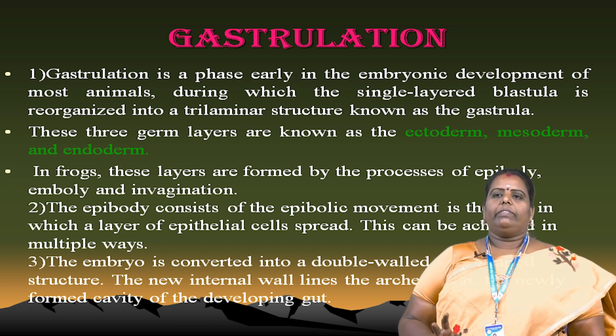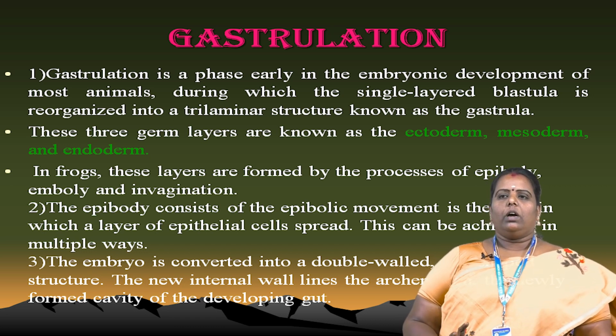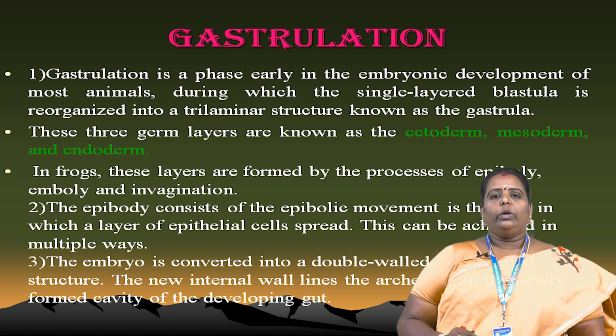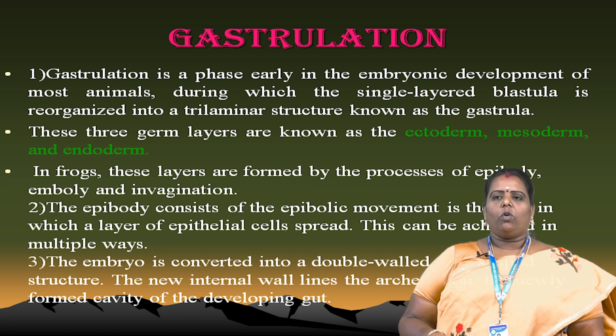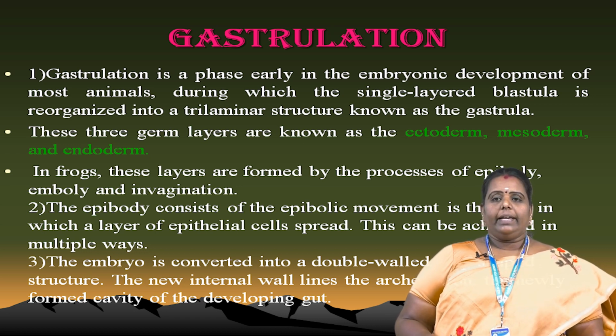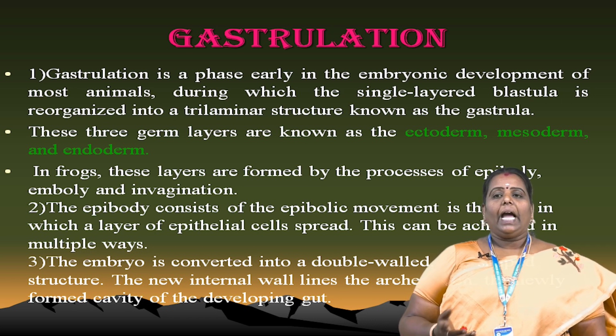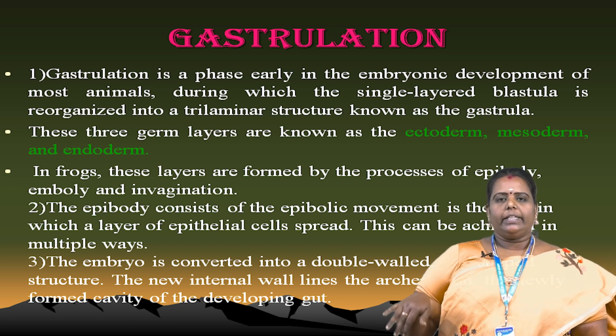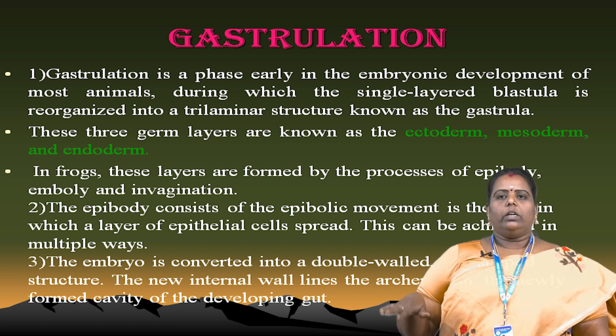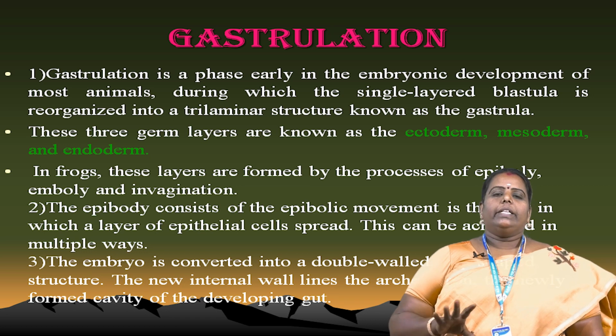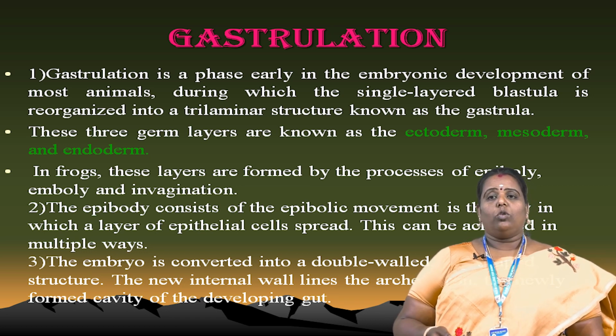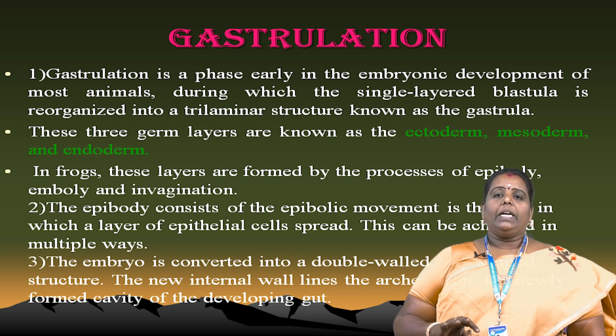Epiboly consists of the epibolic movement, and emboly also occurs in the emboly movement. The embryo is here converted into a double-walled cup-shaped structure. After that, a new internal wall lining is formed, called the archenteron. The newly formed cavity also develops in the gut region. After that, another stage of the body forms and other organs also develop in our body. The epithelial cells also spread in multiple ways to form cells within the body.